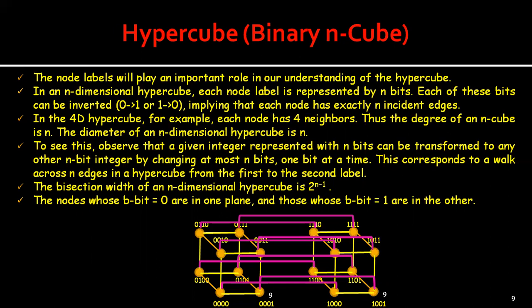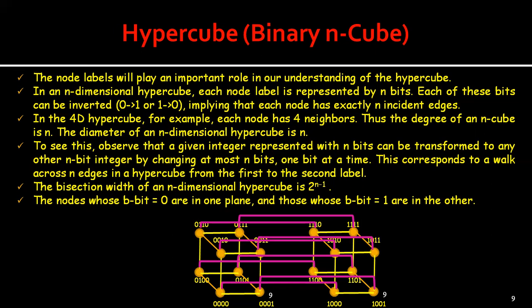Now the bisection width of an n-dimensional hypercube is 2 power n minus 1. One way of seeing this is to realize that all the nodes can be thought of as lying on one of 2 planes. Pick any bit position and call it b. The nodes whose b bit is equal to 0 are on one plane, and the nodes whose b bit is equal to 1 are in the other plane.